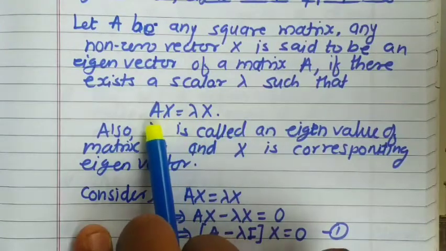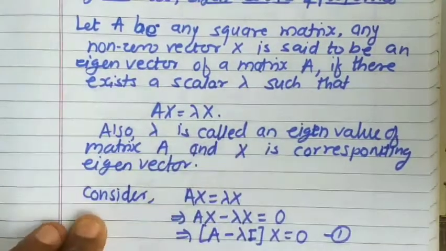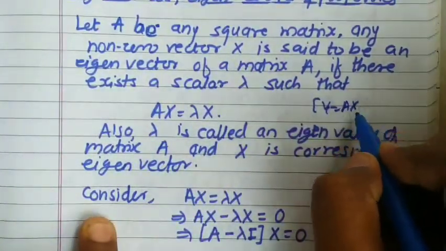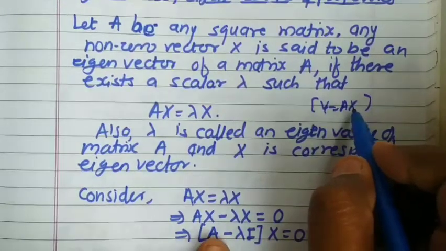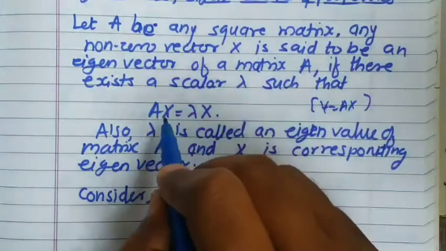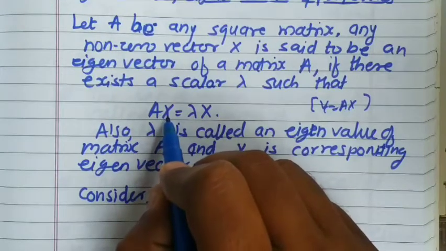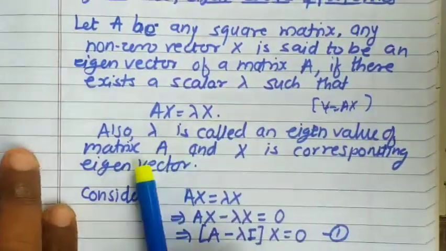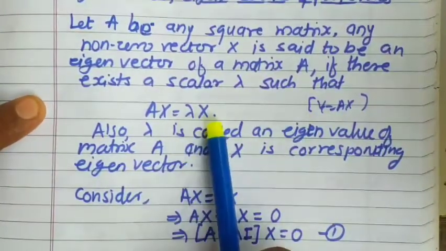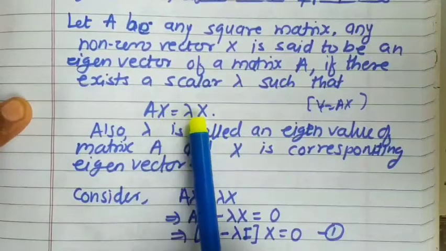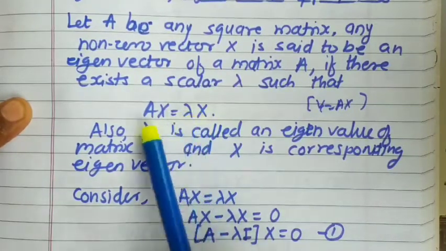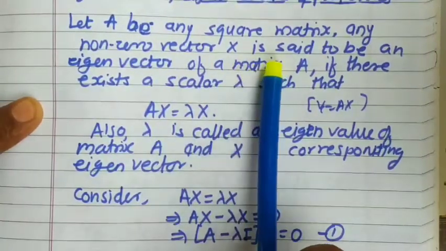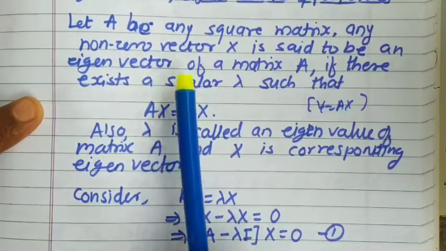The meaning of this is like a linear transformation y equal to Ax. We have studied the linear transformation y equal to Ax. This is the linear transformation that maps the vector x to y, and here this is also a linear transformation which has mapped the vector x to the vector lambda times x, where lambda is any scalar. Instead of y we have lambda times x. It means the vector is mapped to a multiple of that vector. Lambda x will be the vector multiple of this vector x, and this x is a non-zero vector. This is very important. We never have a zero vector here.